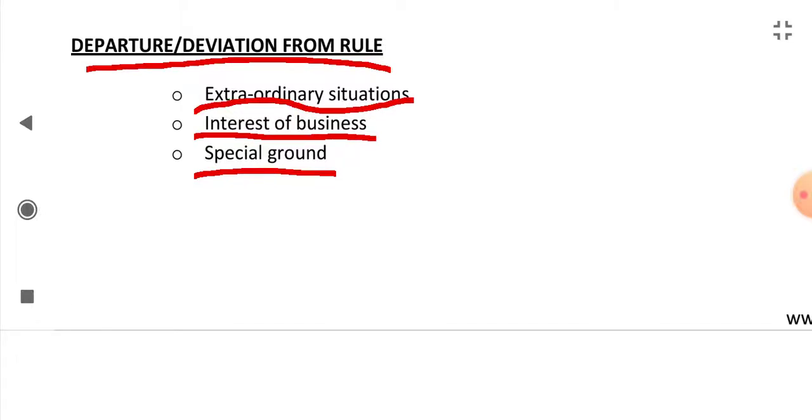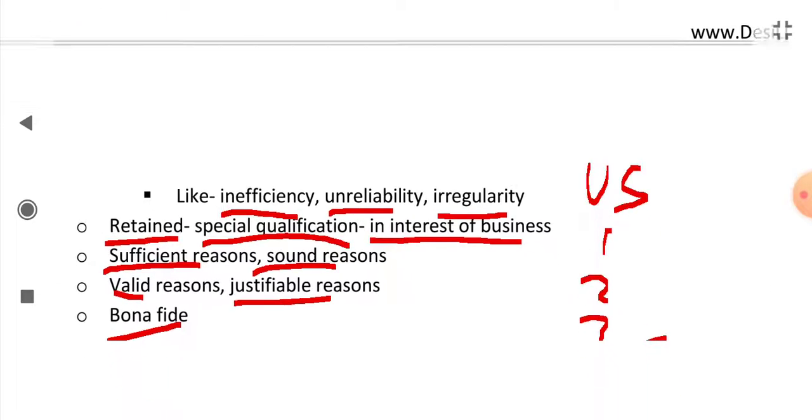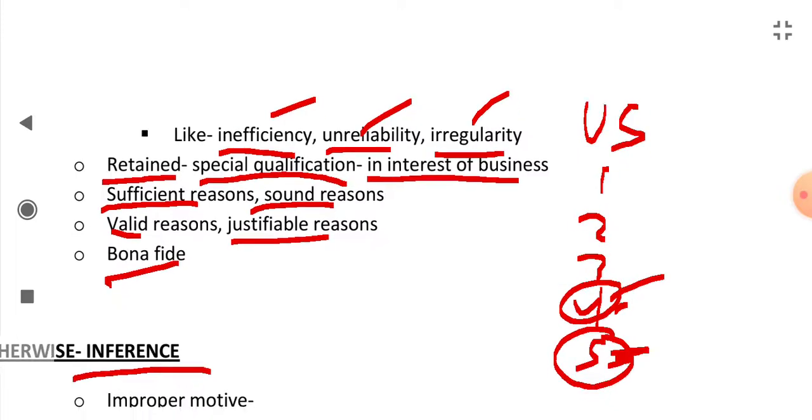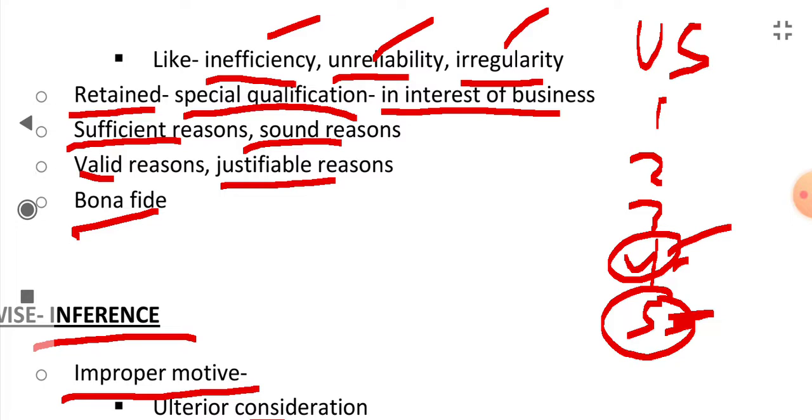When can there be deviation or departure from the rule, or when can the rule not be applied? When there are extraordinary situations, or it is in the interest of the business to not apply this rule, or where there are special grounds like inefficiency, unreliability, irregularity, then that person will be terminated before any other person. Any person may be retained against last come first go when he has special qualifications which are in the interest of the business. The reasons for deviation, or for not applying this rule, must be sufficient reasons, sound reasons, valid reasons,